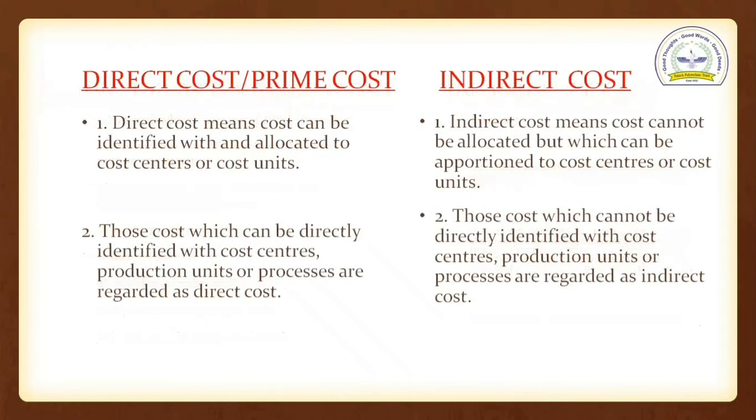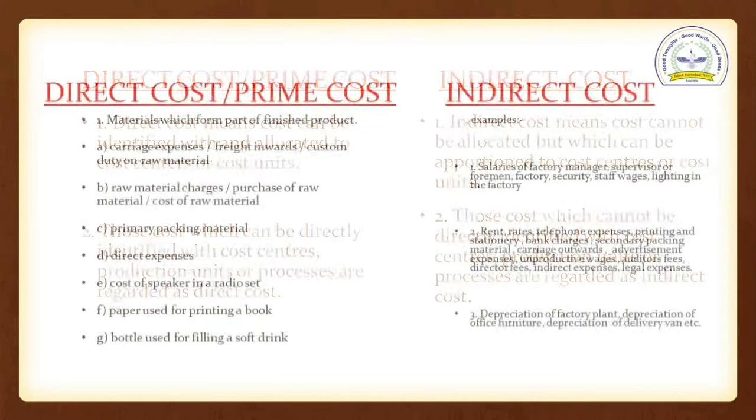So student, indirect cost. What is indirect cost? Indirect cost means a cost that cannot be allocated, but which can be apportioned to cost centers or cost units. See, those costs which cannot be directly identified with a cost center, production unit or process are regarded as indirect cost.